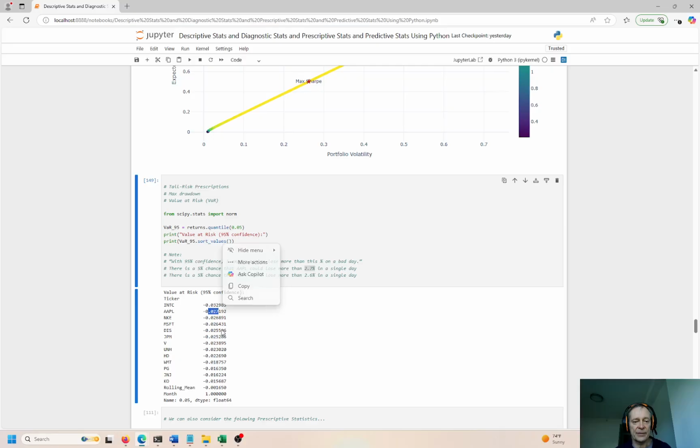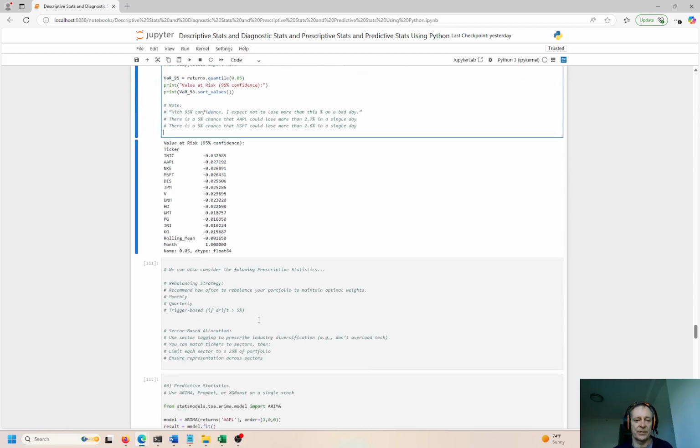2.7%, and Microsoft is 2.6%. You can't lose more than 2.6% of your portfolio in a single day with 95% certainty. But again, it's 5%. There could be a big event. Those are those fat tails I told you about. Those are those black swan events that can come up and grab you, and destroy your portfolio. Bernie Madoff, that's an example of that. That's about black swan, right? So watch out for those things.